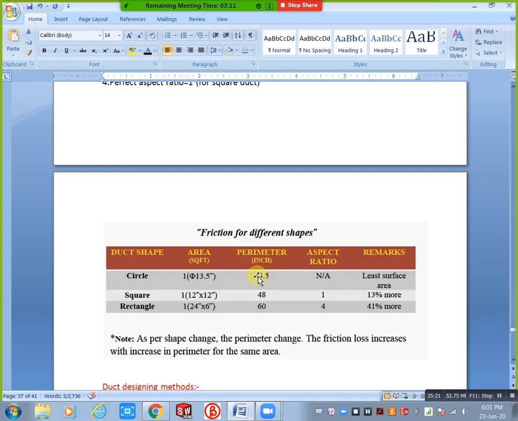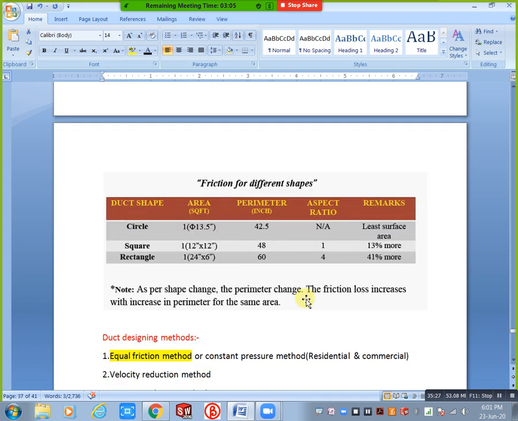Next, you will take the rectangular condition. All the areas are the same, just you can see this is 1 square feet, here also 1 square feet, here also 1 square feet, but the width and height are different. In the square duct we have 12 inch by 12 inch, but in the rectangular condition we have half the height, which means 6 inch. Here we have 12 inch, 12 inch plus 6, 30, 30 into 2 is 60, so totally you will get a perimeter of 60.